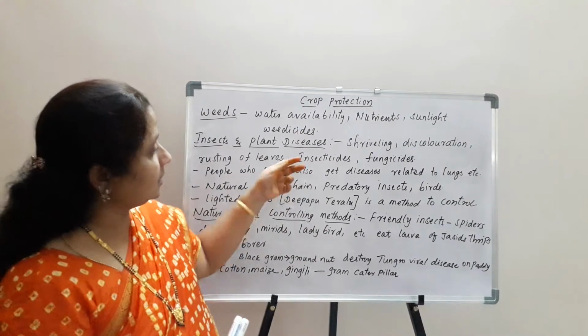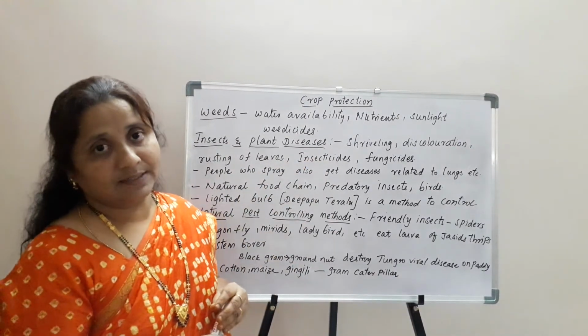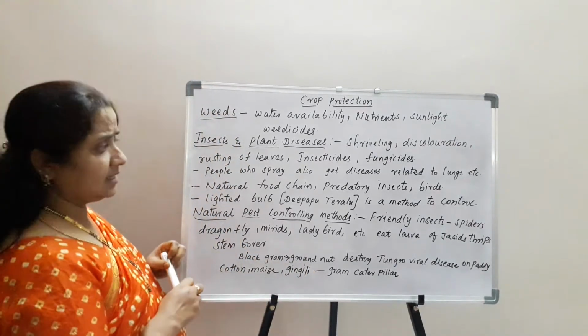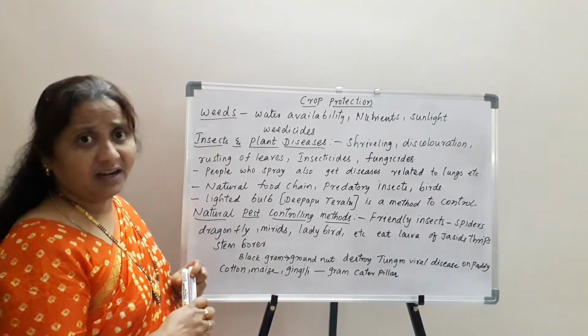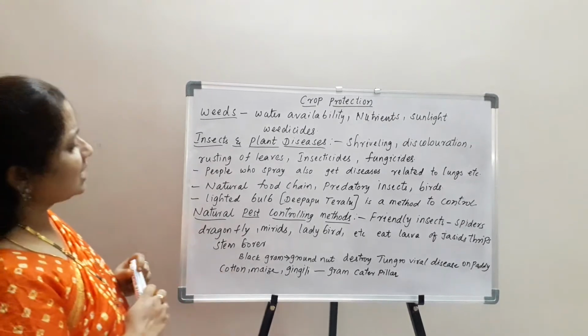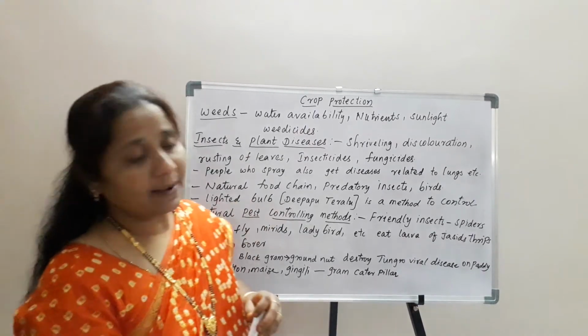Why? Because they may also affect useful insects, like insect eating insects. Some insects are friendly for the farmers, and such insects are helpful in natural pest controlling methods.